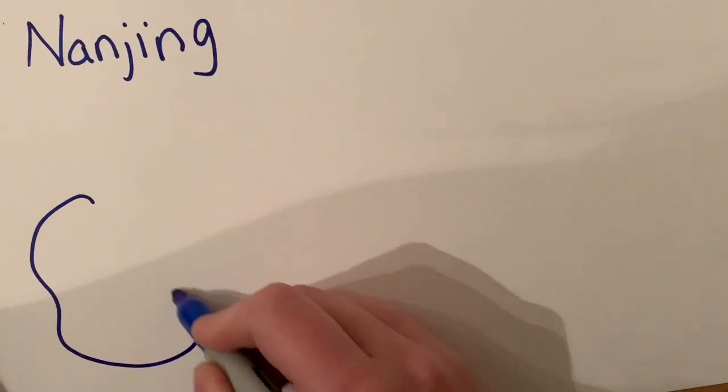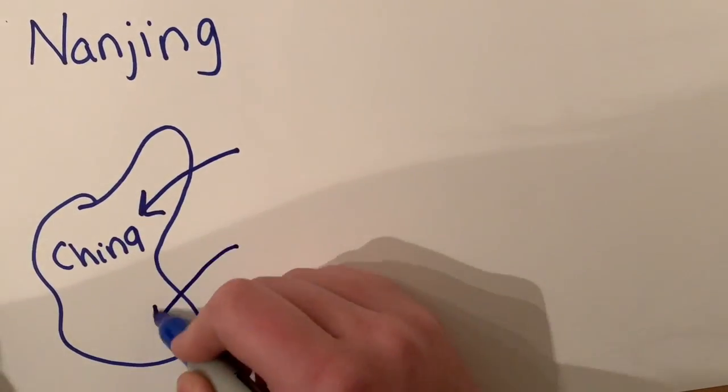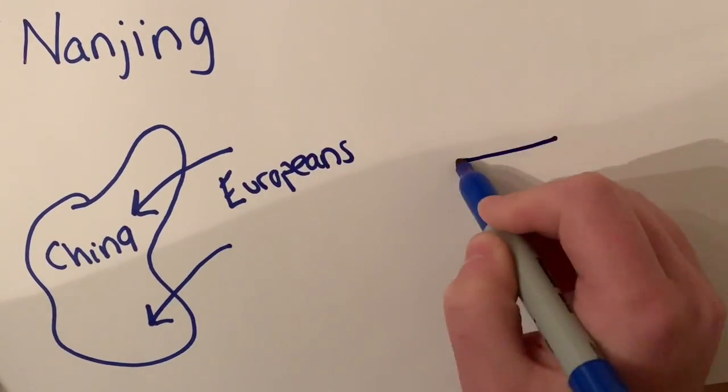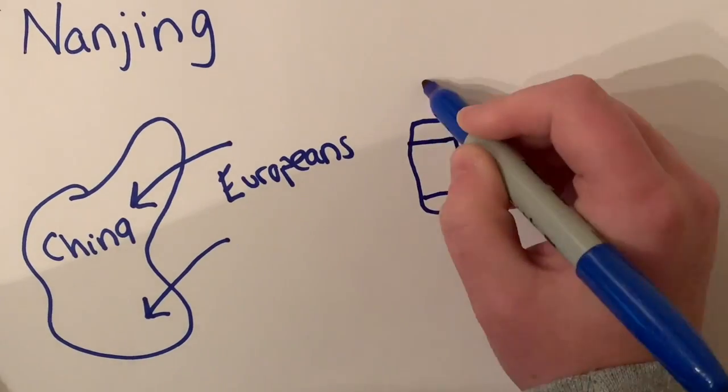Also, the Treaty of Nanjing, created by the Europeans, opened up China to Europe for trade and gave Hong Kong to Great Britain until 1997. Europeans were committing crimes in China and were being tried in Europe for them and judged lightly.